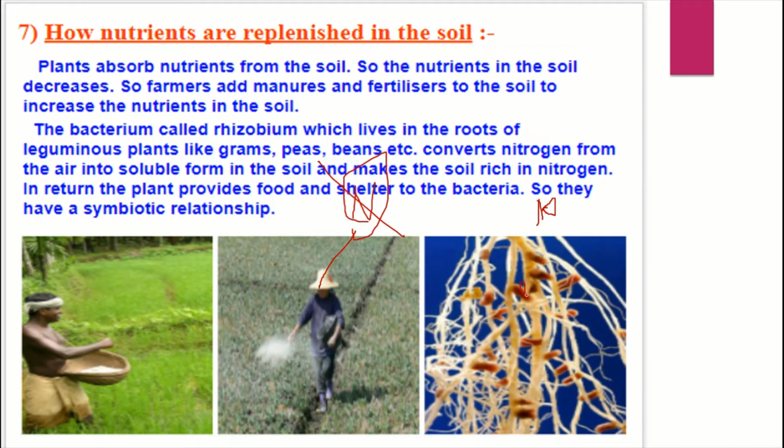These bacteria convert atmospheric nitrogen into nitrogen compounds present in soil. This nitrogen is absorbed by plant roots and goes to the plant's leaves, and with photosynthesis it becomes food. When animals eat the plants, we get their nutrition. So rhizobium bacteria play an important role in this process.